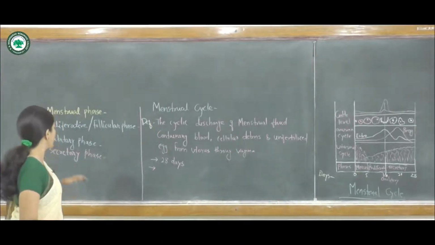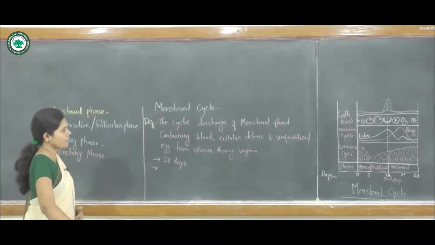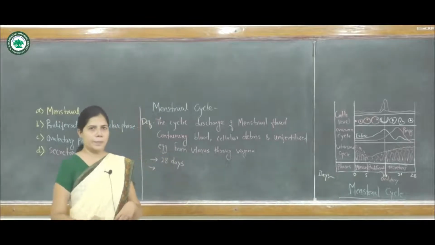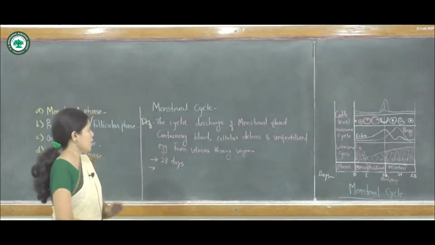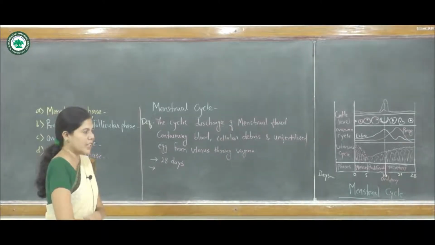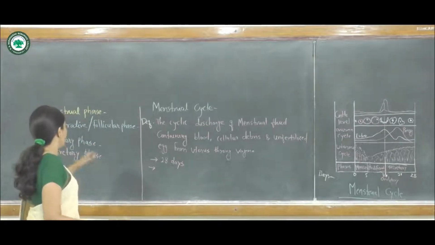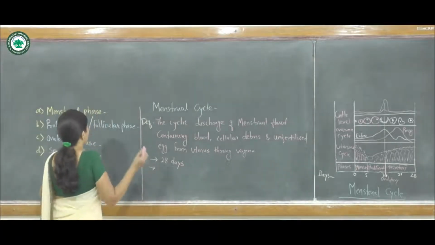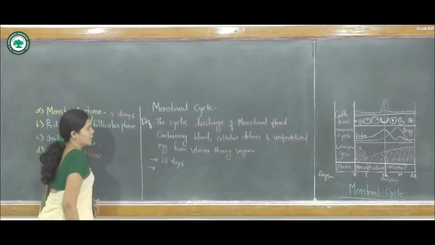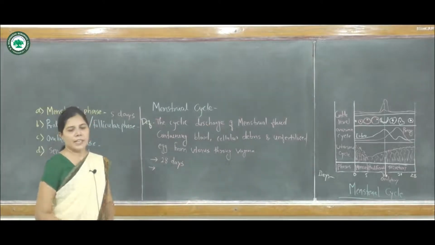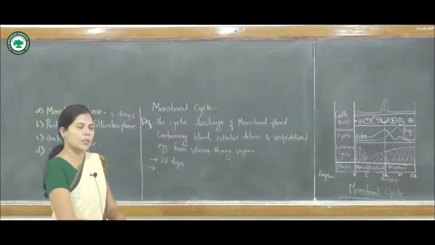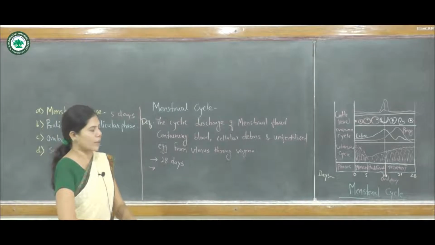So first we discuss the menstrual phase. The menstrual phase is the phase in which there is loss of unfertilized egg and discharge of cellular debris and unfertilized egg from the uterus through the vagina. The duration of the menstrual phase, or we can say the bleeding phase, is on average 5 days. The range is 3 to 7 days, and it is different in different females.